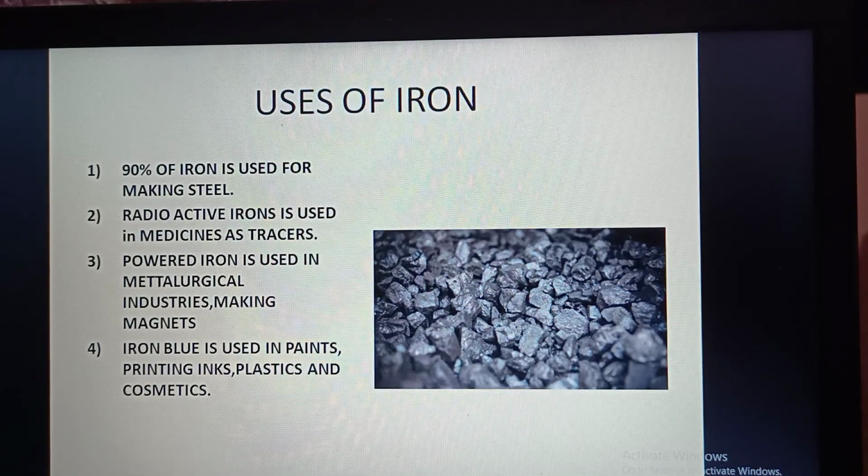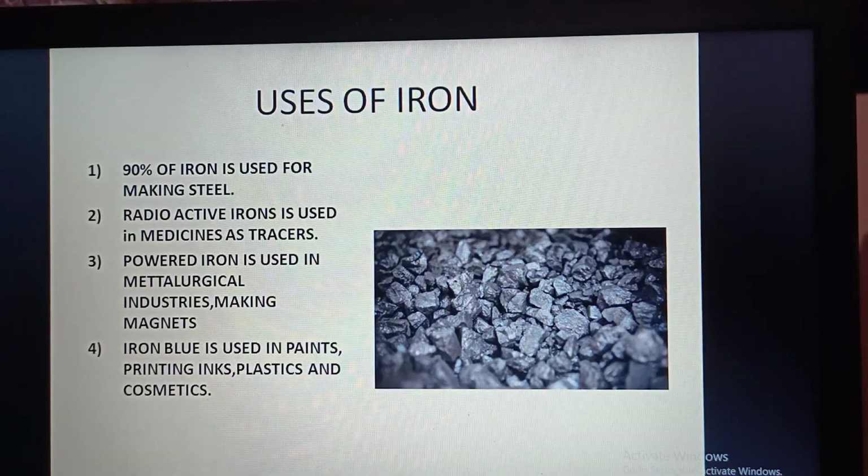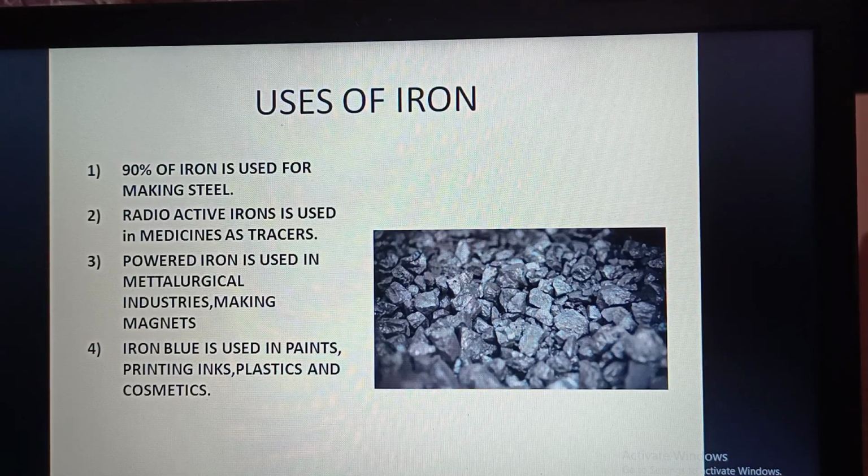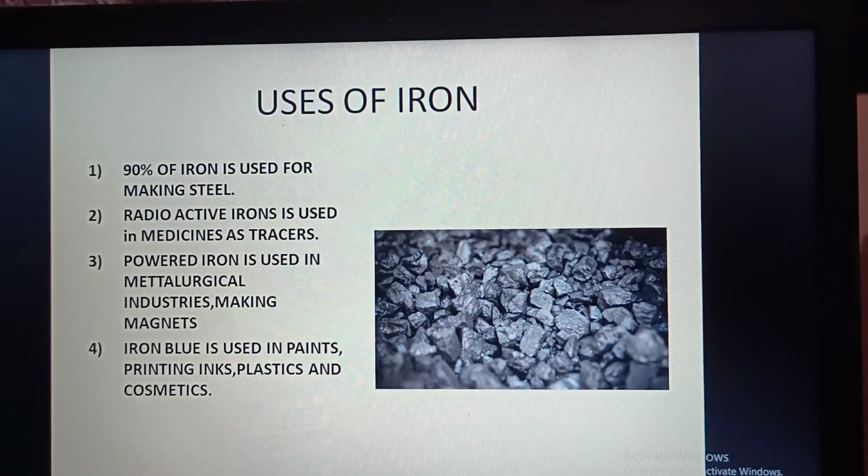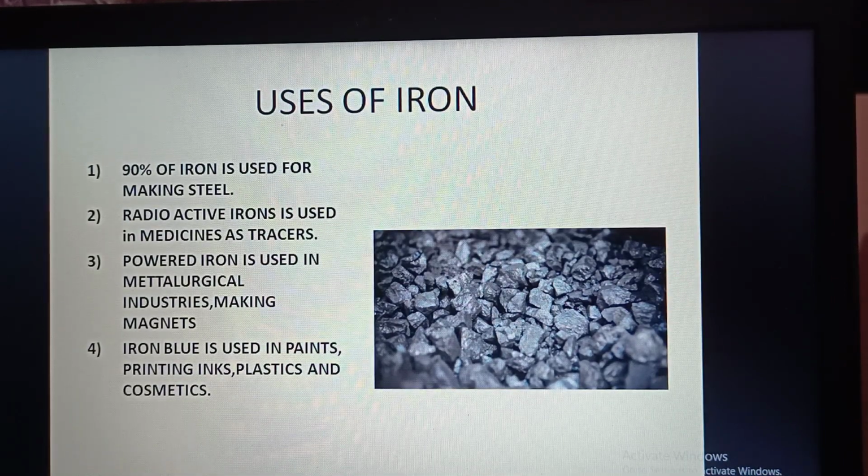90% of iron is used for making steel. Radioactive iron is used in medicine as tracers. Powdered iron is used in the manufacturing of metallurgical products used for making magnets. Iron blue is used in paints, printing inks, plastic, cosmetics, artist colors, laundry blue, paper dyeing, fertilizer ingredient, etc.